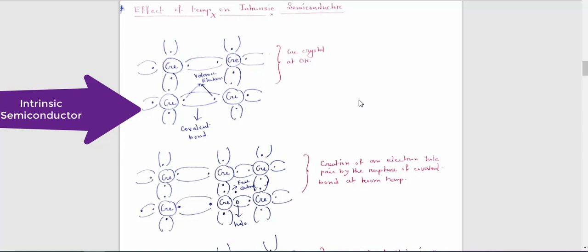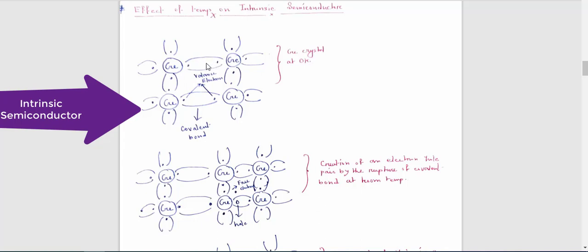That means in some way you have to break this covalent bond, otherwise you cannot achieve conductivity. So how can you break this covalent bond? Covalent bond means a valence electron pair.